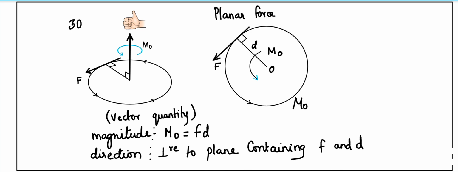Similarly, if I consider a planar force for which I calculate the moment, the plane containing it is fixed. So it's obvious the direction of the moment will be perpendicular to the plane of the paper. Here, as I have drawn this planar force diagram, the moment will be acting perpendicular to the paper, either towards us or inside the paper. The direction is defined by the right hand rule.